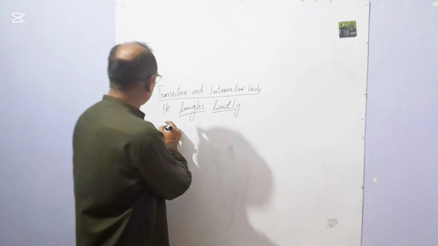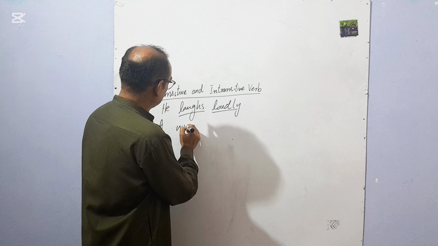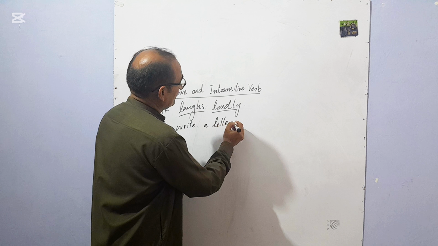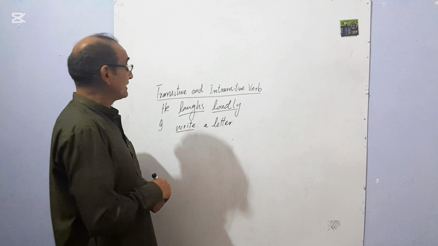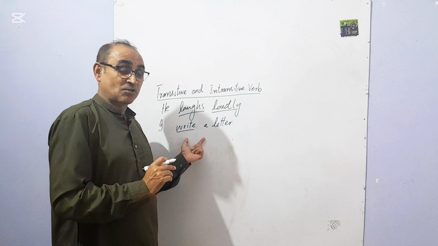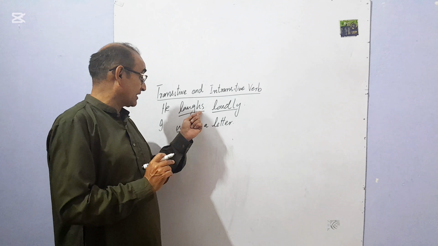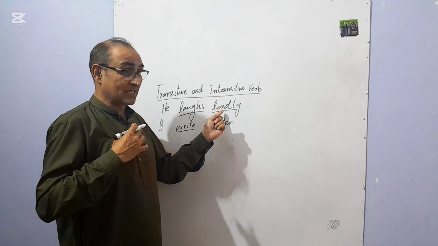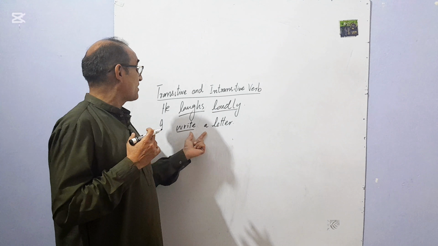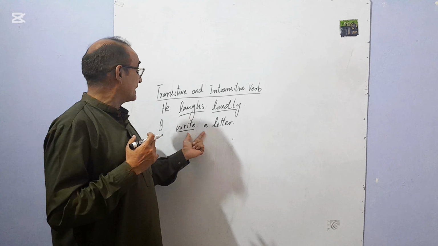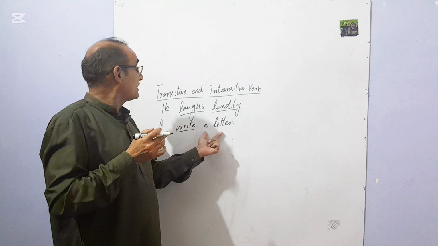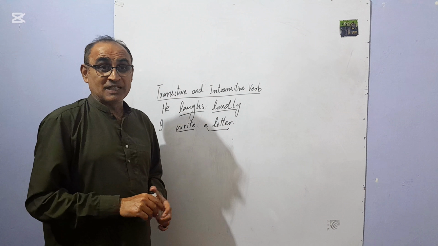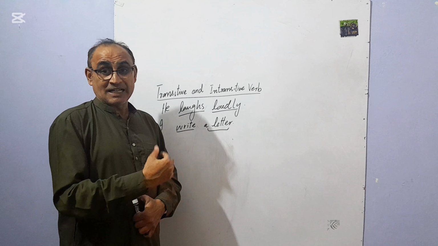If I say "I write a letter", here write functions as a transitive verb. This laugh functions as intransitive because it doesn't have an object, but in "I write a letter" it is transitive because it ends with an object. So how can we define an object, when it comes at the end of the sentence?